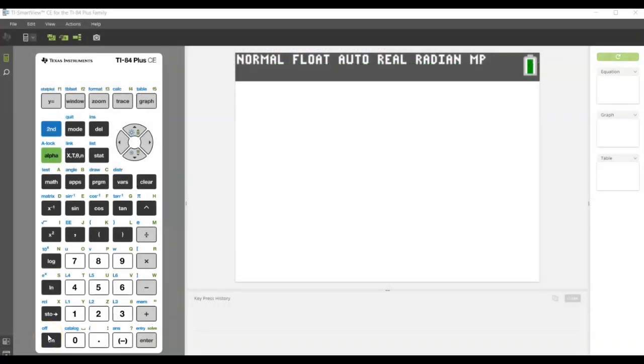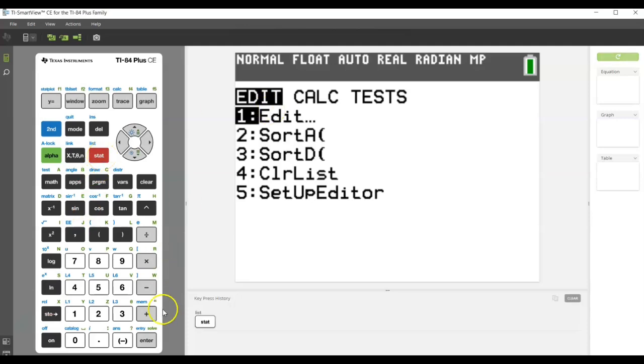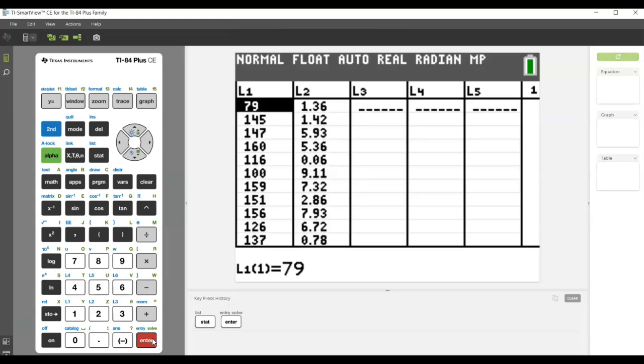Okay, now that we're in our calculator, the first thing that we're going to want to do is enter in our data. So just as a quick reminder, we should go to Stat, and we should go to Edit. So you can either press 1 or you can press Enter since the cursor is already on the 1. It's already bolded. So when we press Enter, I've actually gone ahead and entered in the data for both the first and the second example. But remember, it's just like an Excel spreadsheet. We're going to enter each number, press Enter, and then move to the next line down and continue to enter our data in. We don't need to have it in a specific order. The calculator will take care of that if it needs to.